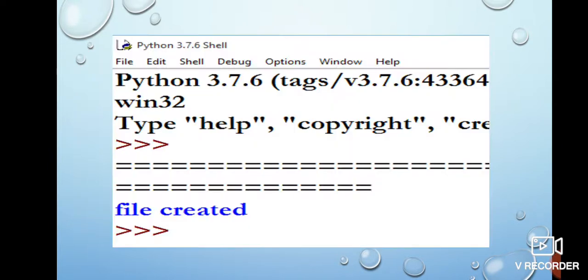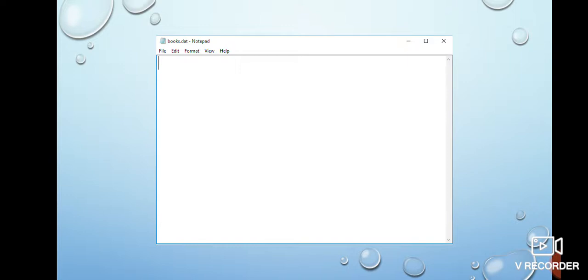Now see, when I do not close the file, what happened? If you run the program, you will get the same output, file created. But when you open the file and see the content, it will be blank. Nothing will be written. Why did it happen so? See, whatever you write on a binary file, all the three objects that you wrote were stored in the buffer.